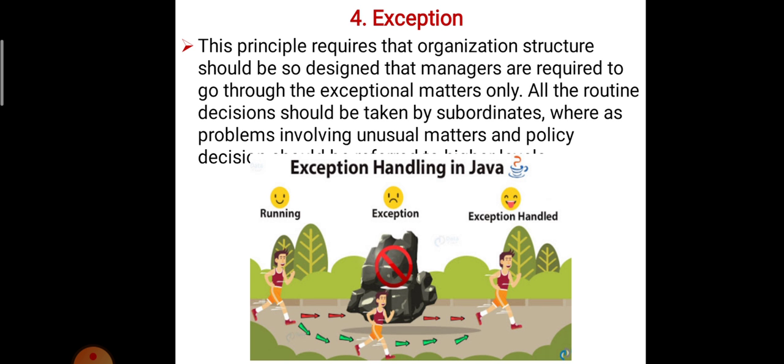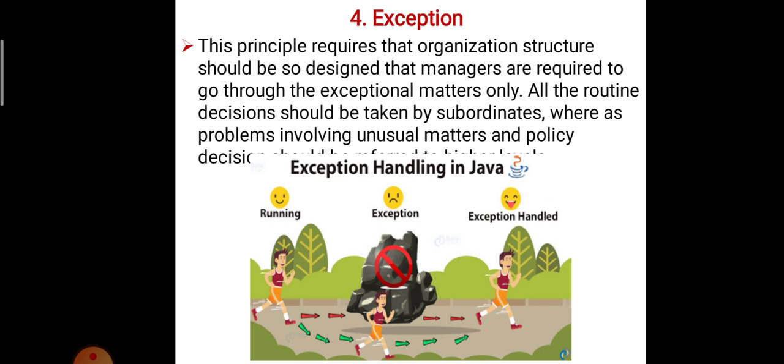Suppose we divide into four departments, with managers A, B, C. If there is some critical problem, the employee goes to the manager and the manager solves the employee's problem. But if at any time the manager does not solve the problem, that time the employee's issue is transferred to the director body. That means the exception is not for more time, but only if any time. Okay, that is the exception concept.